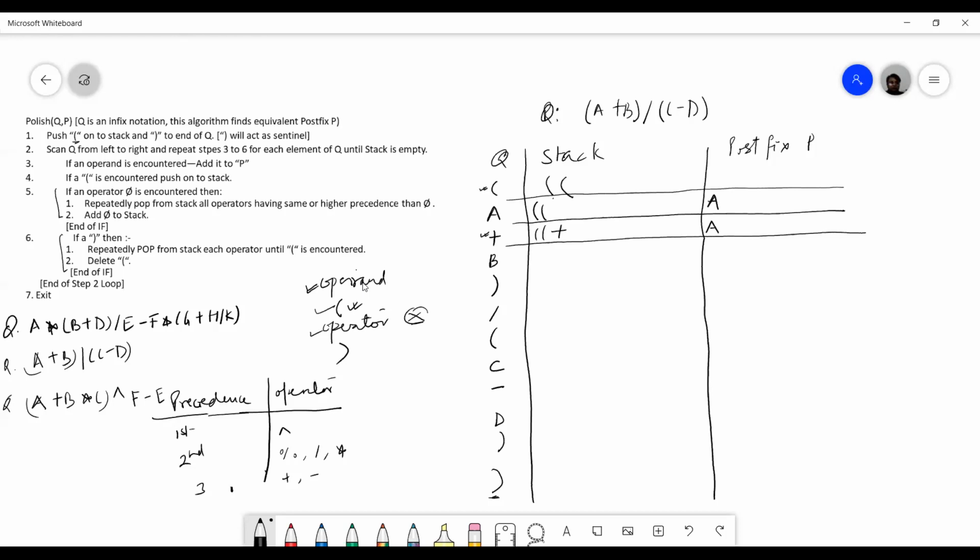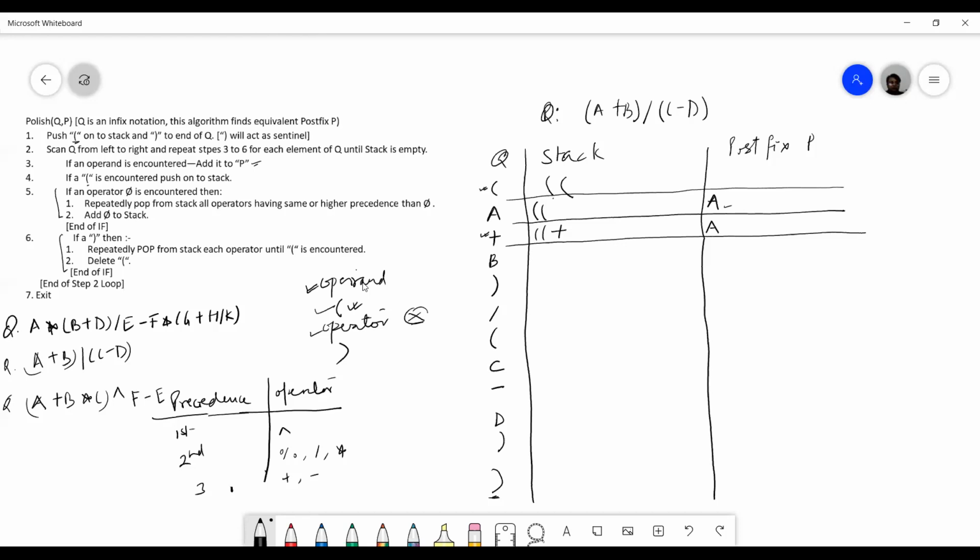Are these steps clear? Sir, please repeat the third step. I'm repeating from the beginning. Just see. First, I got a left parenthesis, so I have to push it on the stack. I pushed it onto the stack. Second, I got an operand. Simple, I have to add it to postfix. I wrote the operand to postfix. Third, I got an operator.